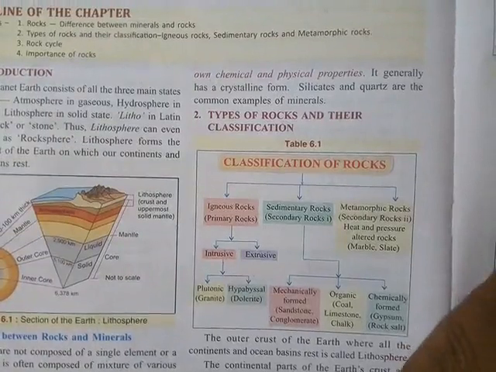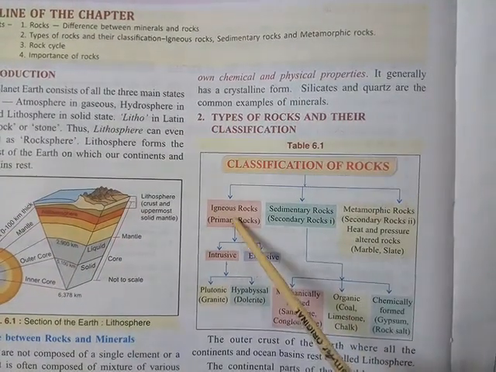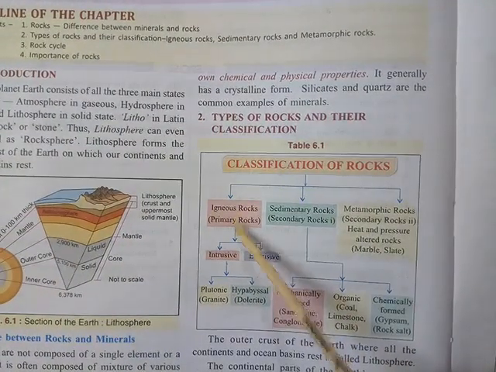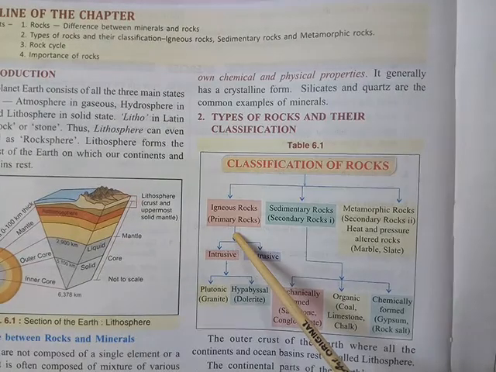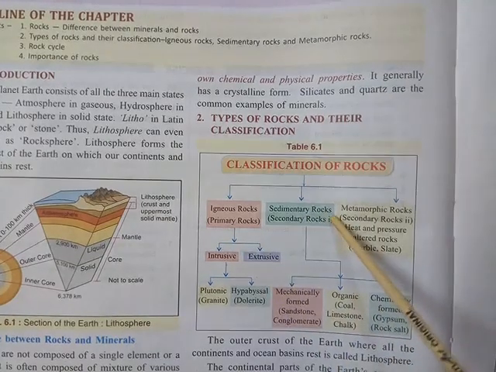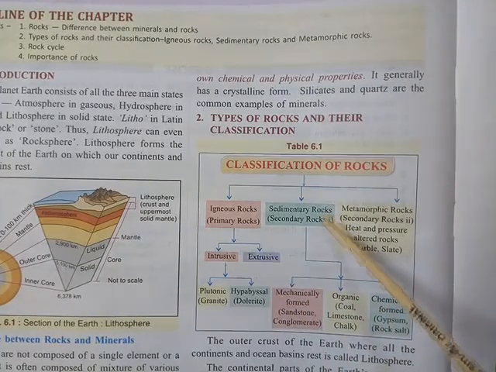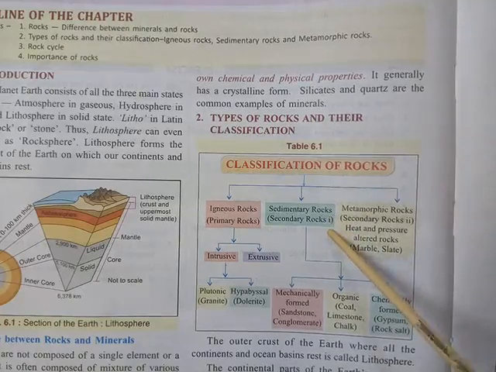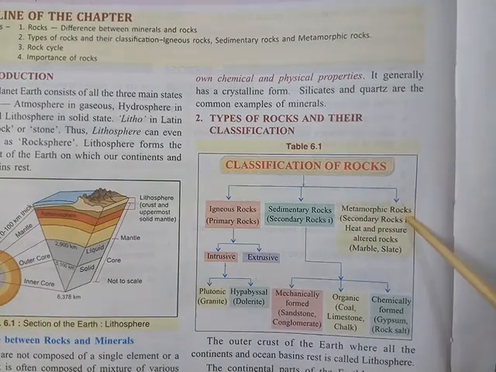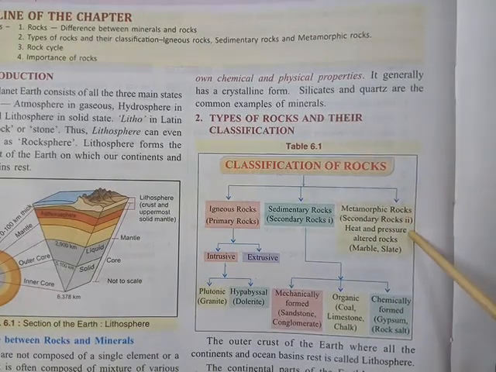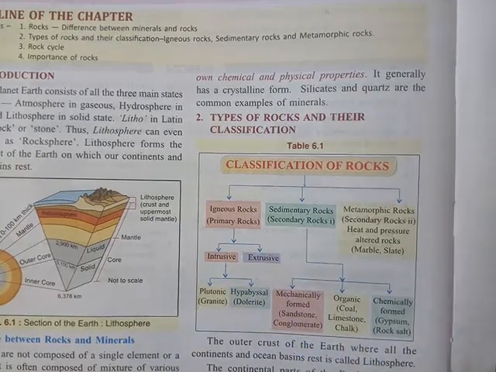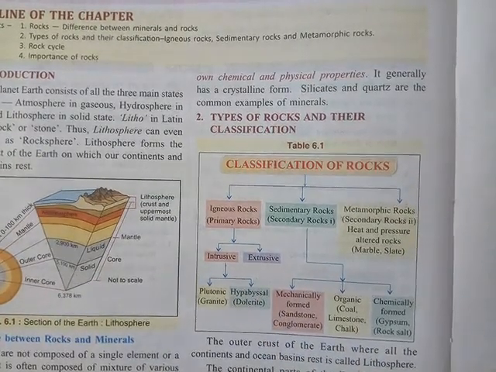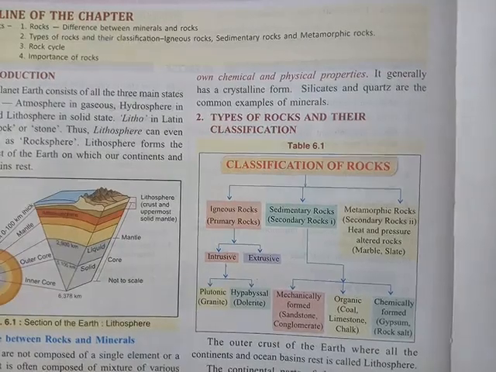What are they? As you can find here, that is the igneous rocks, which is also known as the primary rocks, because it is formed directly by the solidification of the magma. Sedimentary rocks, which is also called secondary rocks, the first type, and metamorphic rock is also secondary rock, a second type. So these are the 3 types of rocks. You are going to study about these 3 types of rocks in detail.